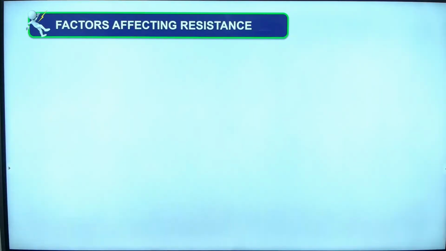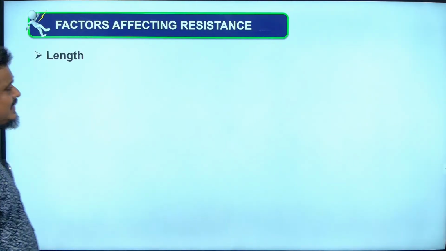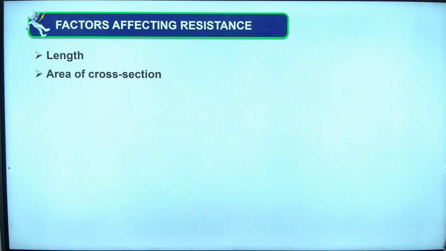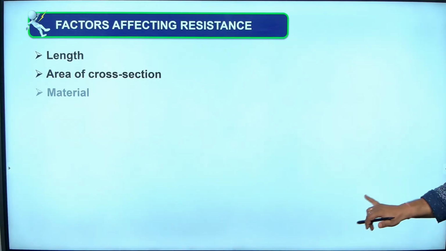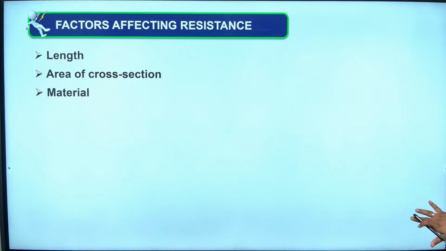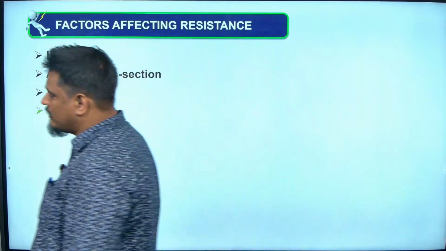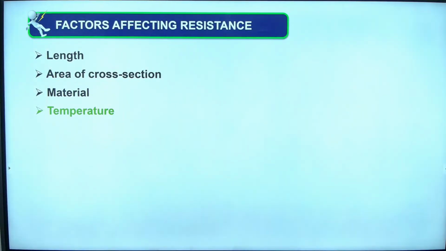So basically there are 4 factors. The first factor is length. The second factor is area of cross section. The third factor is material, you can write type of material. And the fourth factor is temperature. These are the 4 factors on which resistance of a material depends.